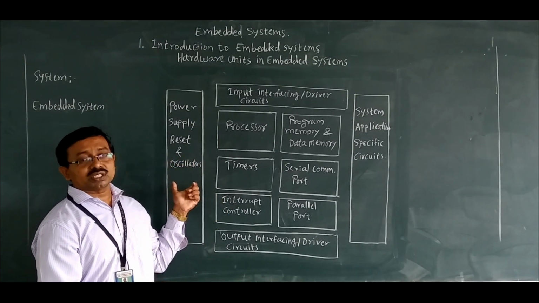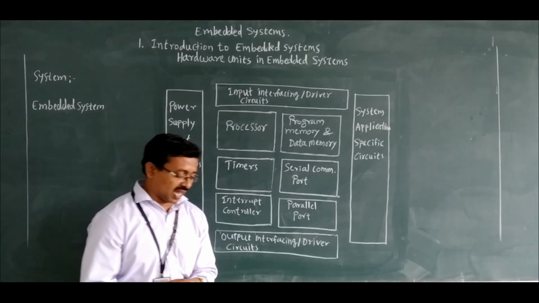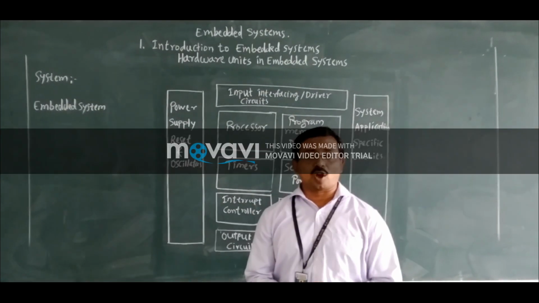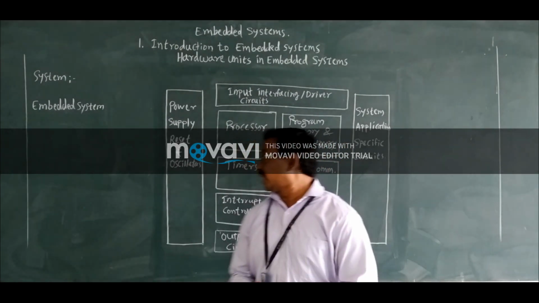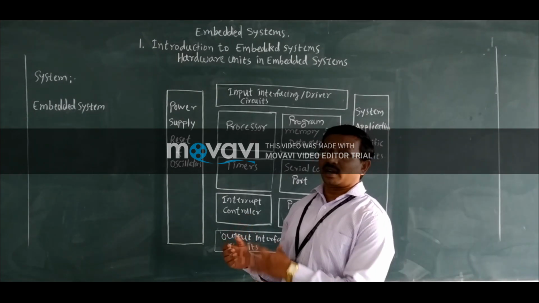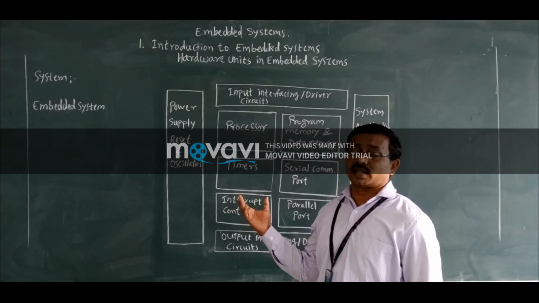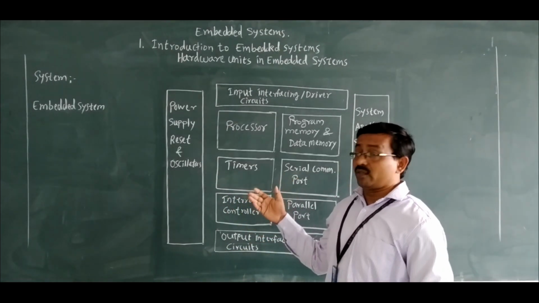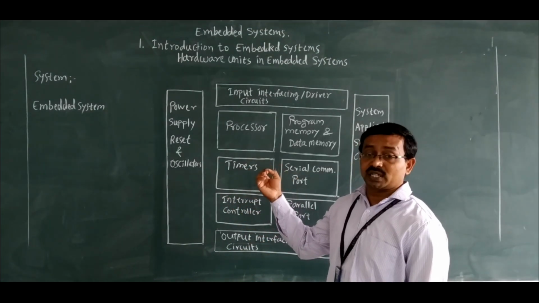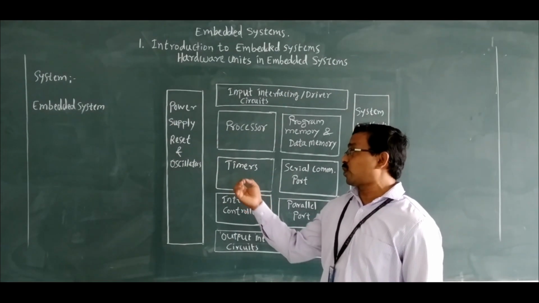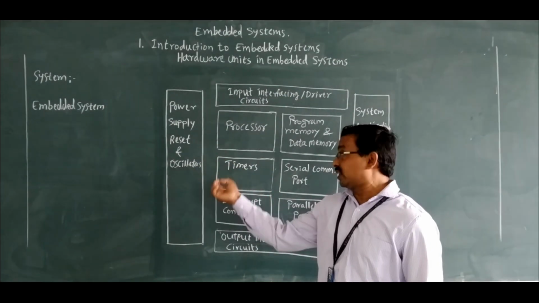And the next one is the oscillator circuit. Oscillator circuits are used to provide the clock pulses. As I told you, the main component of this hardware system is a processor, and for the processor to work efficiently, it needs clock pulses. So the clock pulses can be provided by these oscillators.